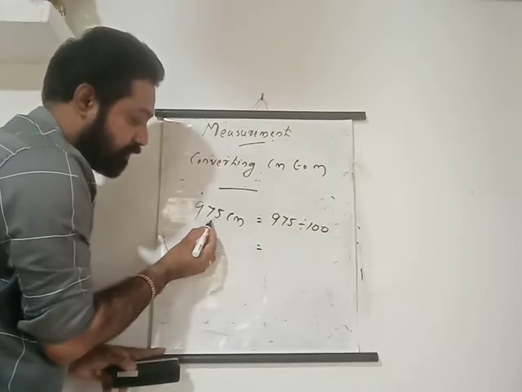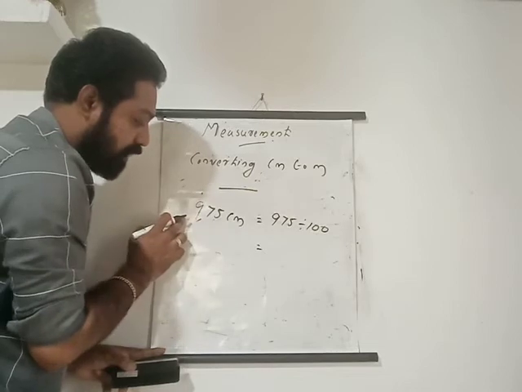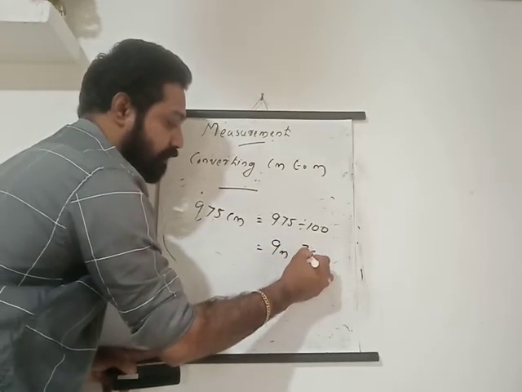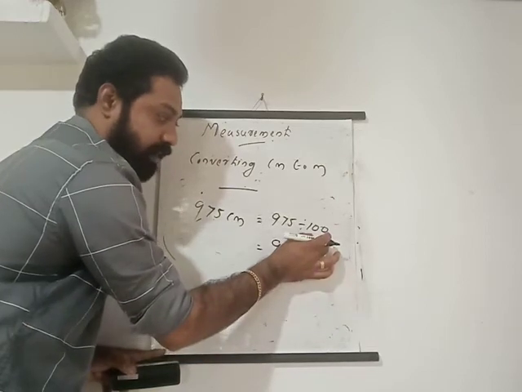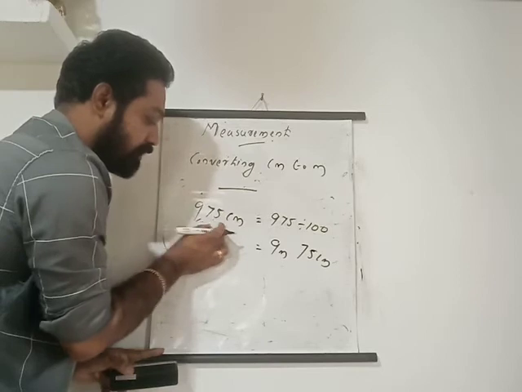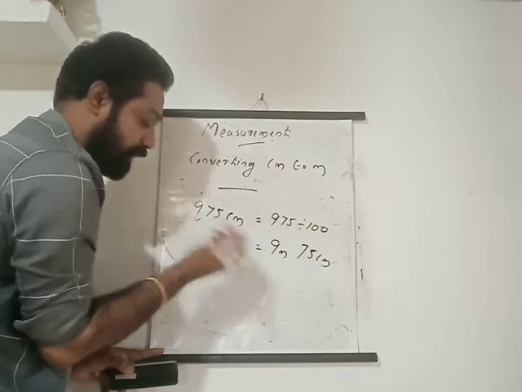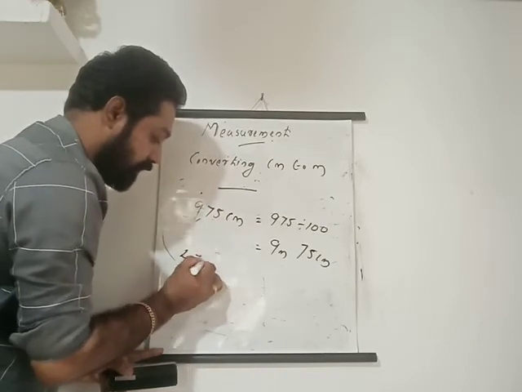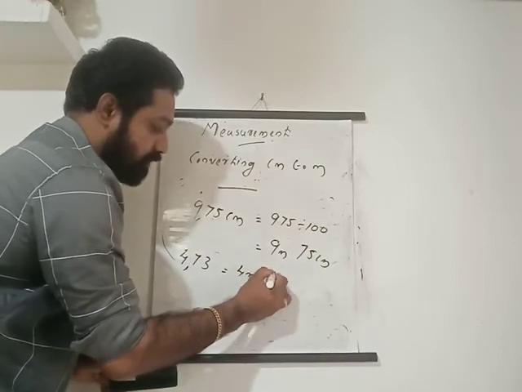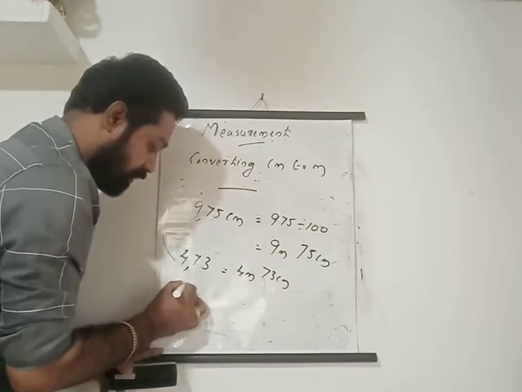Then just think 1, 2. So this part is meters and this part is centimeters. You can write it as 9 meters 75 centimeters. Dividing by 100 means we are separating this way. 2 places you have to take. This is 473, then the answer is 4 meters 73 centimeters. Understand?